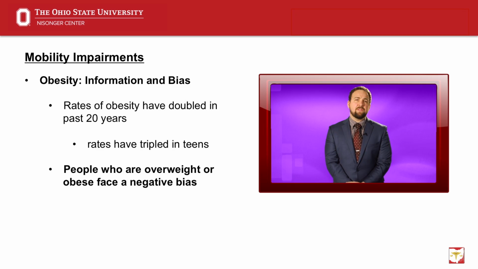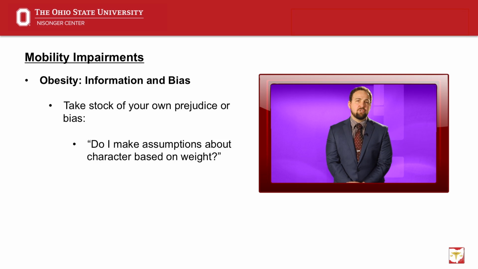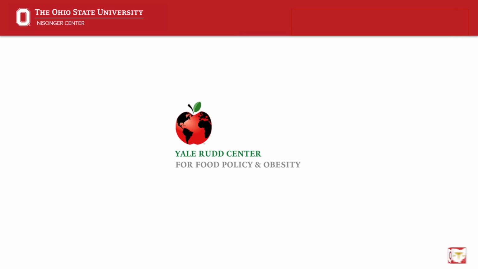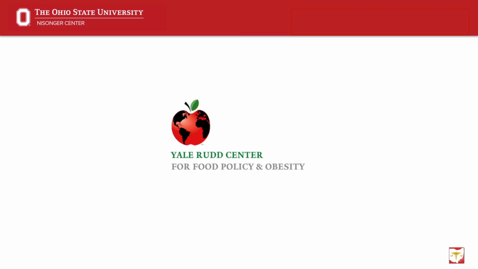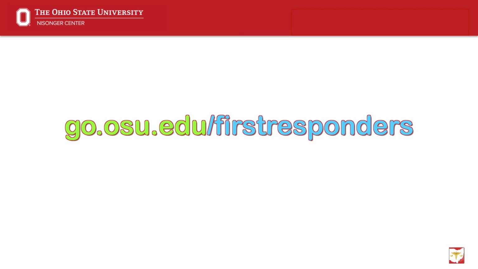It is important to understand that the issues involved in weight are a complex blend of genetic, environmental, and psychological factors. Do not make assumptions about a person's habits based on their weight or appearance. Conscious or unconscious bias against this population may affect the quality of the service that they receive. Take stock of your own prejudices and address them head on. Ask yourself, do I make assumptions about character and intelligence based on weight? The Yale-Rudd Center for Food Policy and Obesity is designed to help healthcare providers recognize societal and personal bias against overweight people and provides excellent resources. Check our resource page for more information.